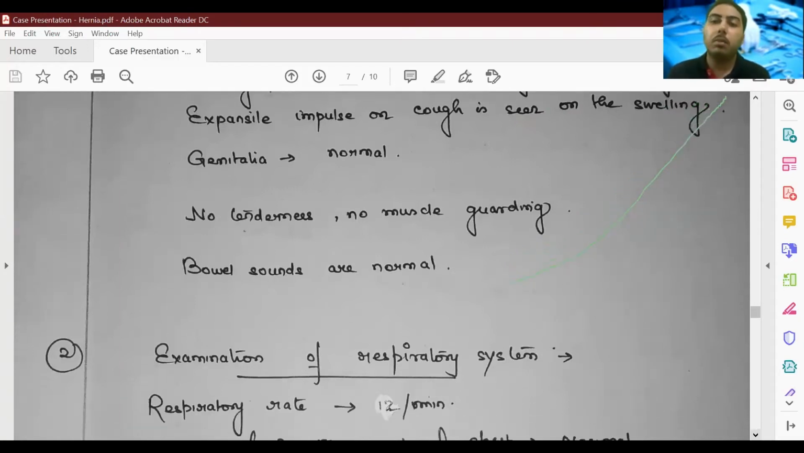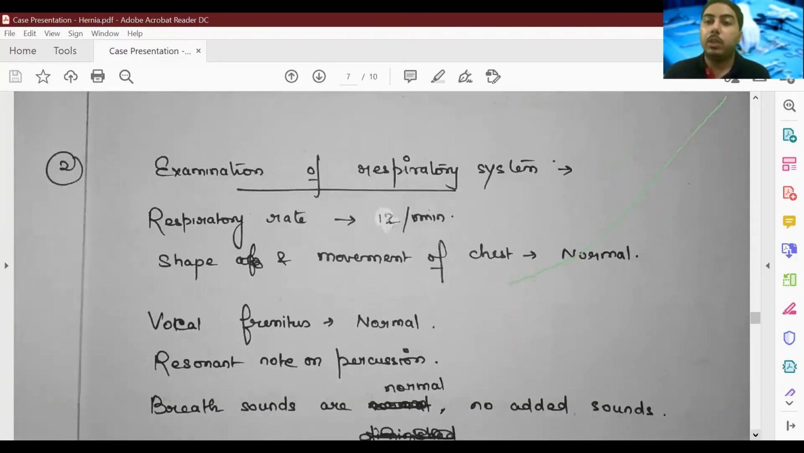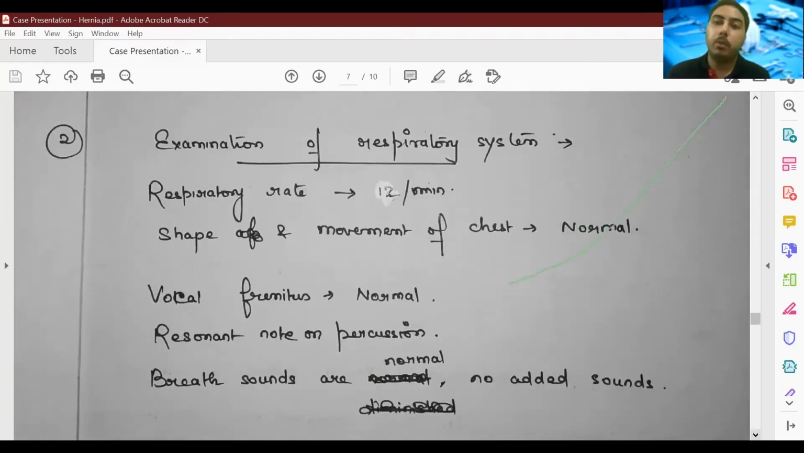Next, examination of respiratory system. So we are just skipping the examination of the other systems here. We'll be providing you with these model case sheets, so you can have a look at them. So let's just go through them. Let's just skip these parts.